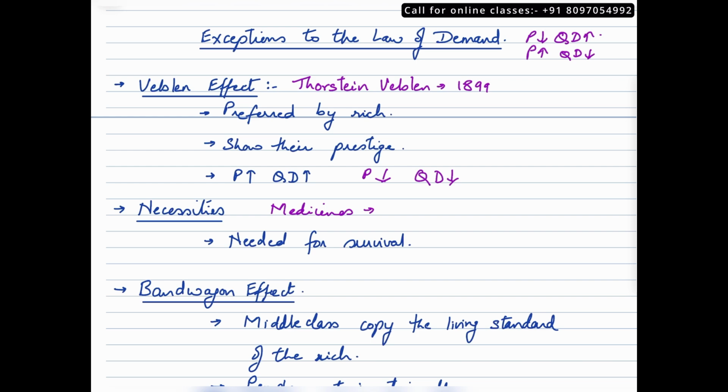I'm dead sure the answer is no, right? Because your body or your health wouldn't permit that. So even if the medicines that you look forward to purchase are pricey, you would still go ahead and purchase them. So again we see there's a direct relationship between the price and quantity demanded for these goods.